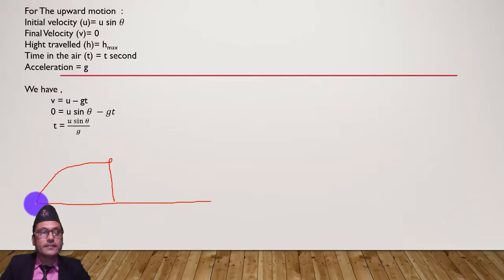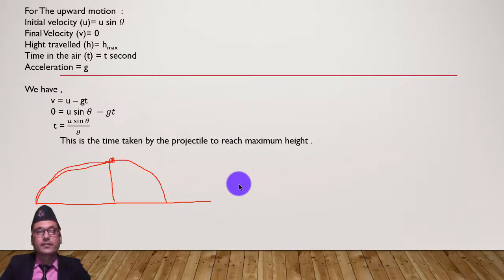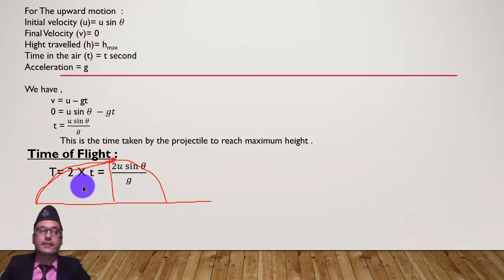The time taken by the projectile to reach the maximum height is equal to the time taken from this maximum height to the ground. That's why we have t plus t. Total time for the travel in the air is equal to 2t. That's why the time of flight is 2t.